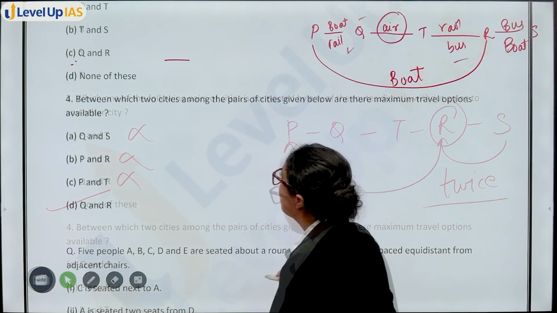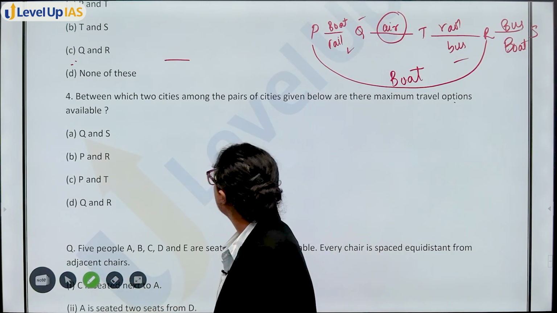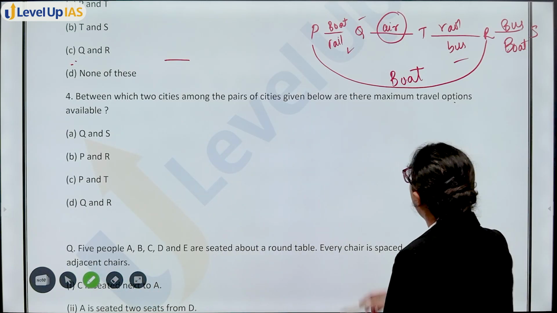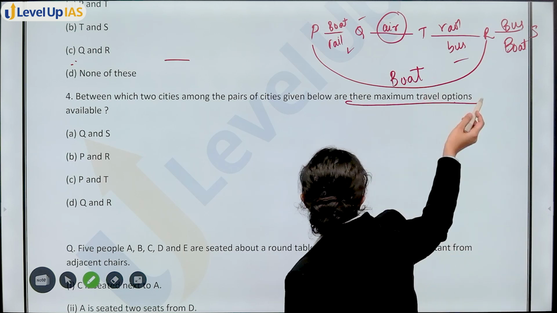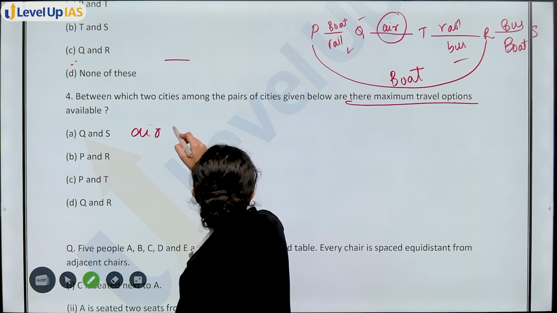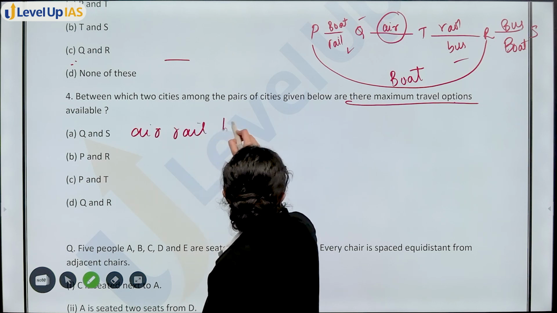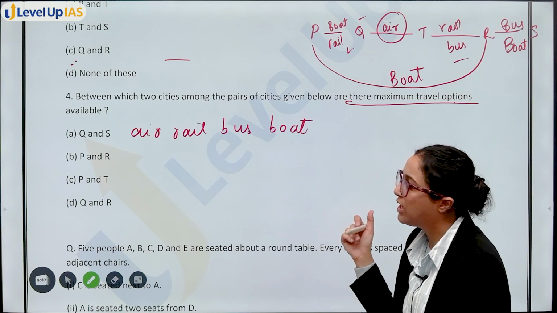Okay. So next question is, between which two cities among the pairs of cities given below are there maximum travel options? So firstly you see from Q to S. How will you go from Q to S? QT. That means you can take air, you can take rail, you can take bus, you can take boat. All the four options you can take, you can cover.